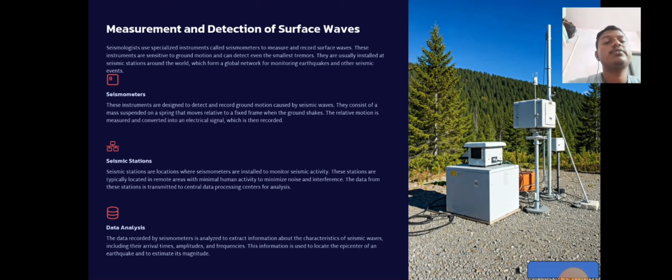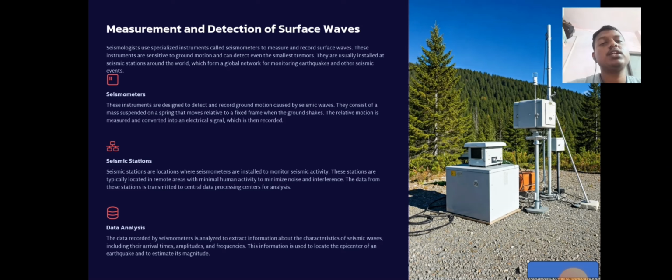Measurement and detection of surface waves. Seismologists use specialized instruments called seismometers to measure and record surface waves. These instruments are sensitive to ground motion and can detect even the smallest tremors. They are usually installed at seismic stations around the world, which form a global network for monitoring earthquakes and other seismic events.